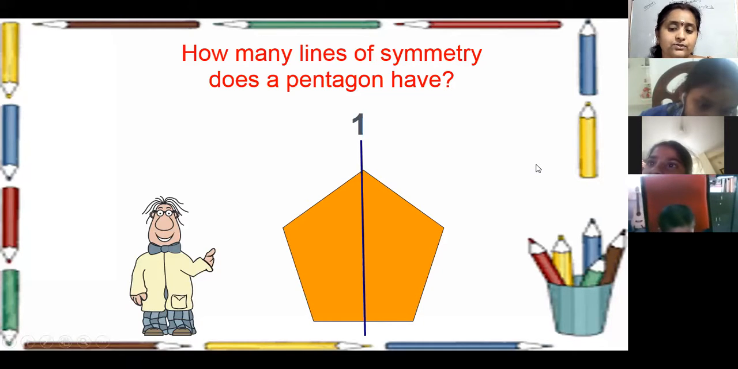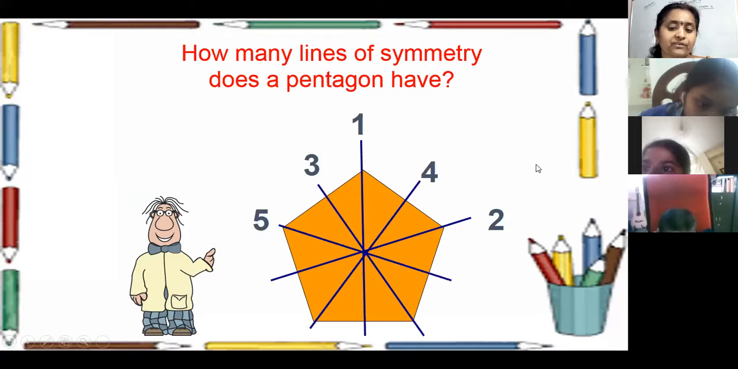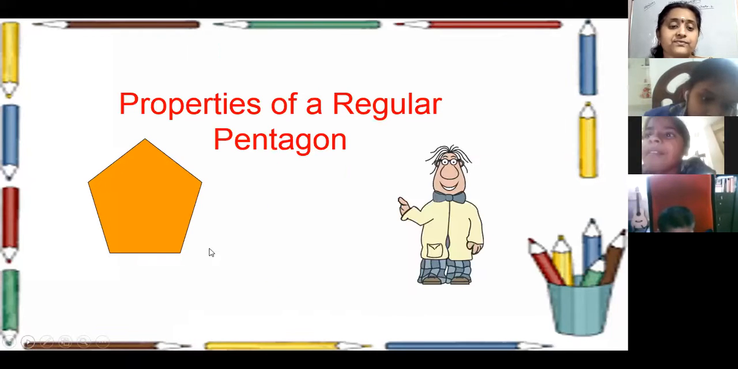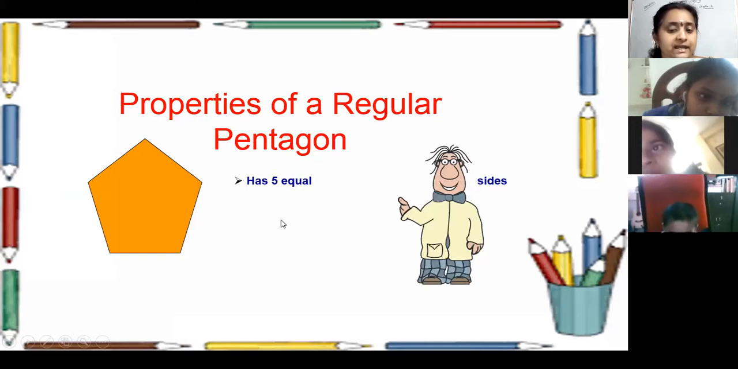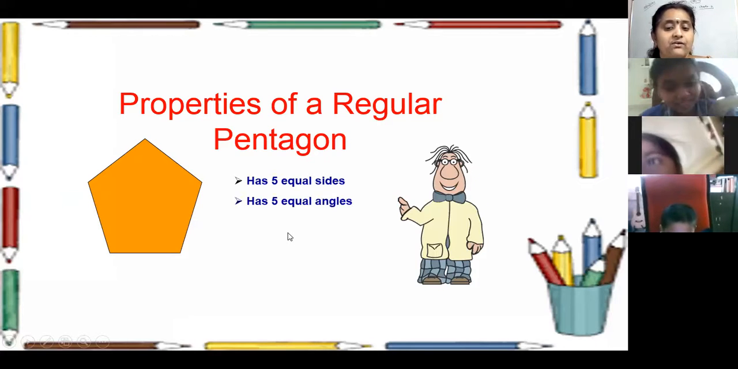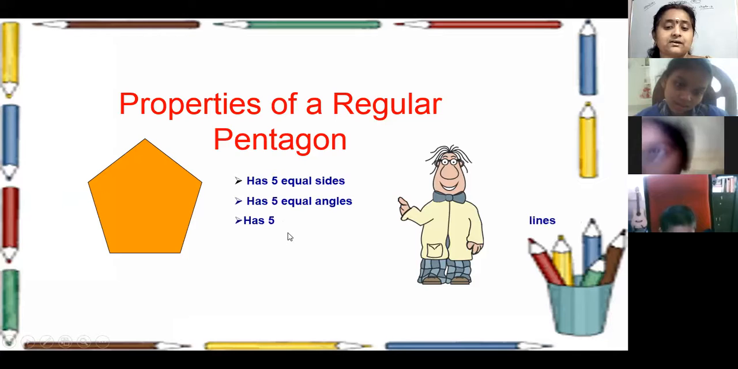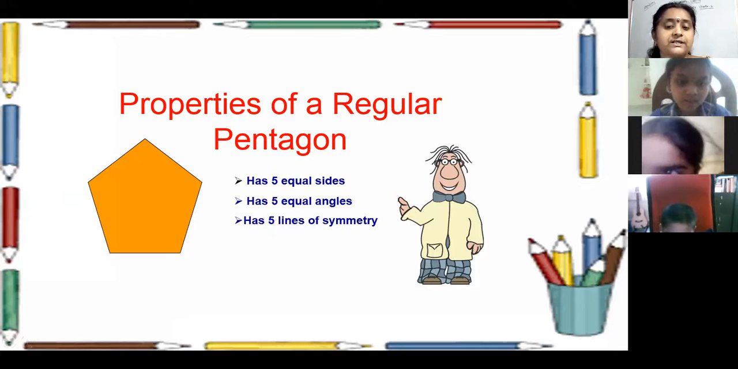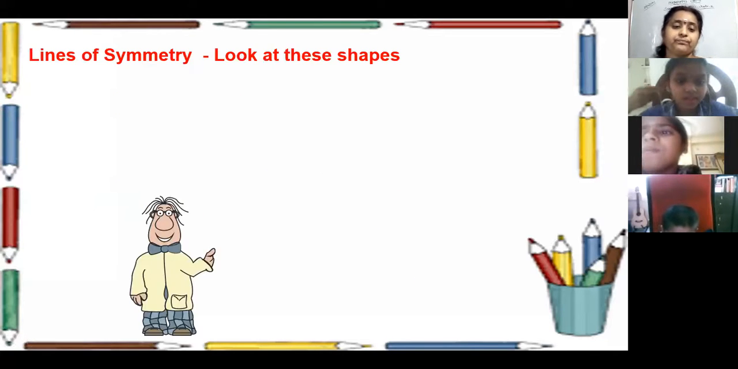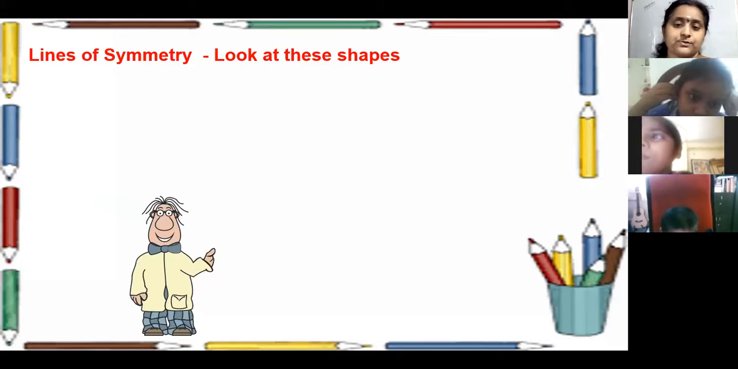1, 2, 3, 4, 5. So it has five lines of symmetry. So what are the properties? It has five equal sides, five equal angles, and five equal lines of symmetry, and it is a regular shape also.